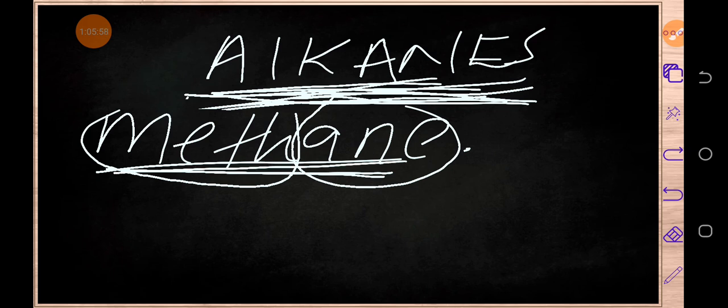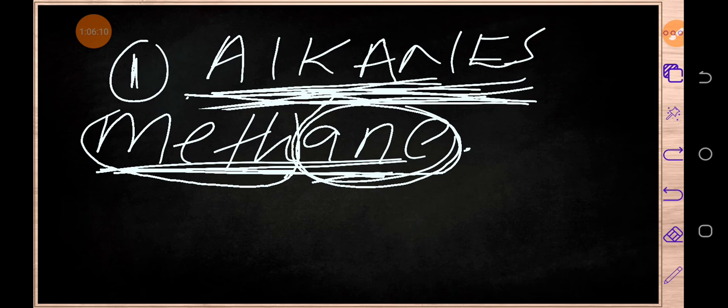Here we've got meth, and meth means one carbon atom. Then the suffix tells us where this organic compound belongs. Whenever you see the suffix ANE, that organic compound belongs to the alkanes family.